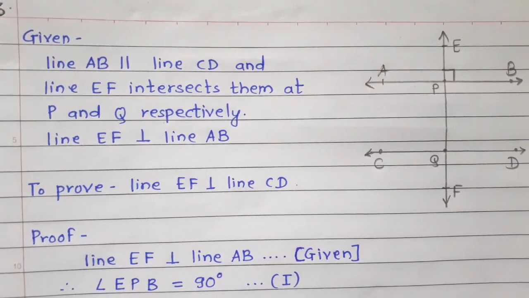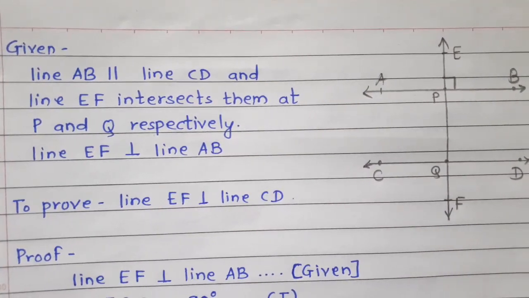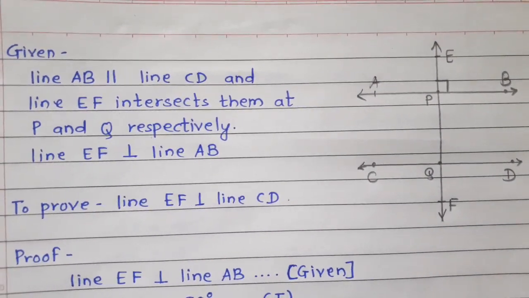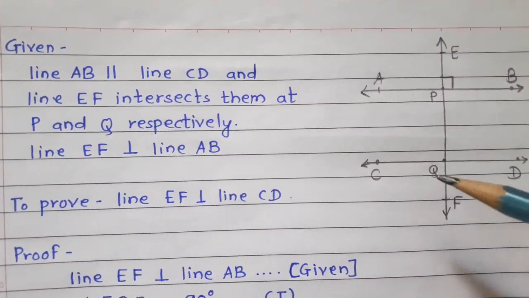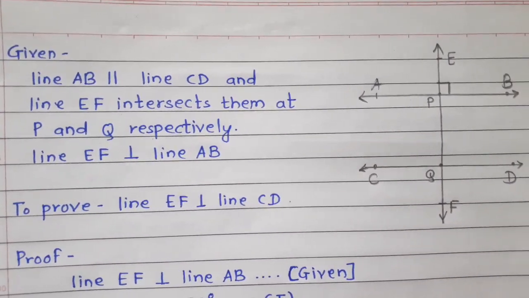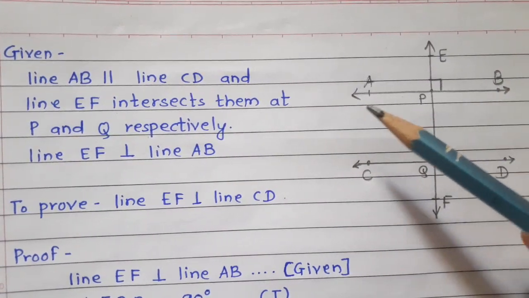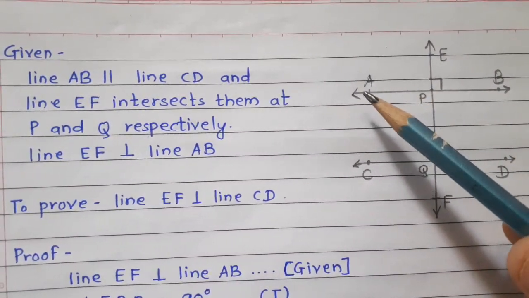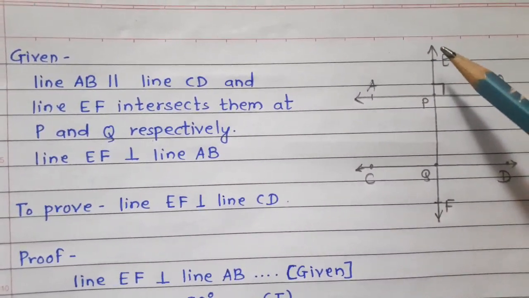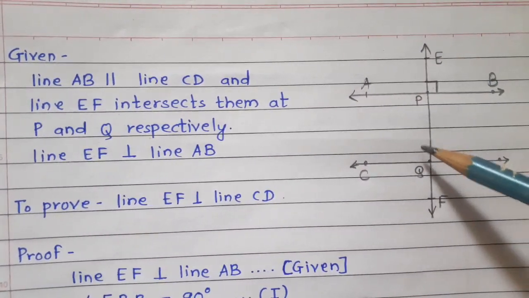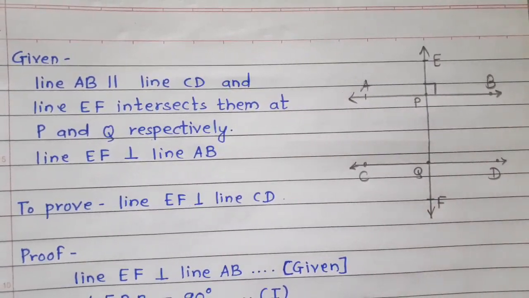So write down, given: line AB is parallel to line CD and line EF intersects them at point P and point Q respectively. Line EF is perpendicular to line AB. So they form an angle of 90 degree because EF is perpendicular to AB.